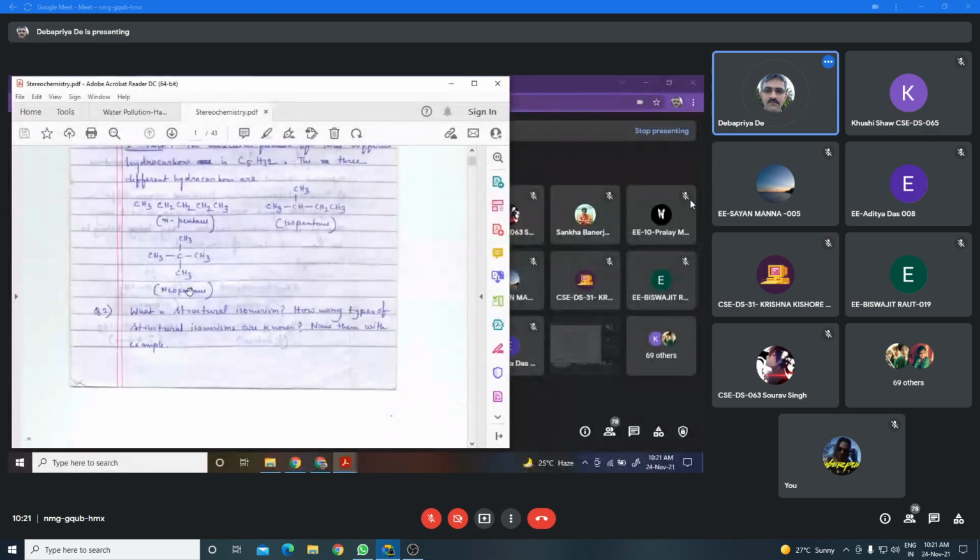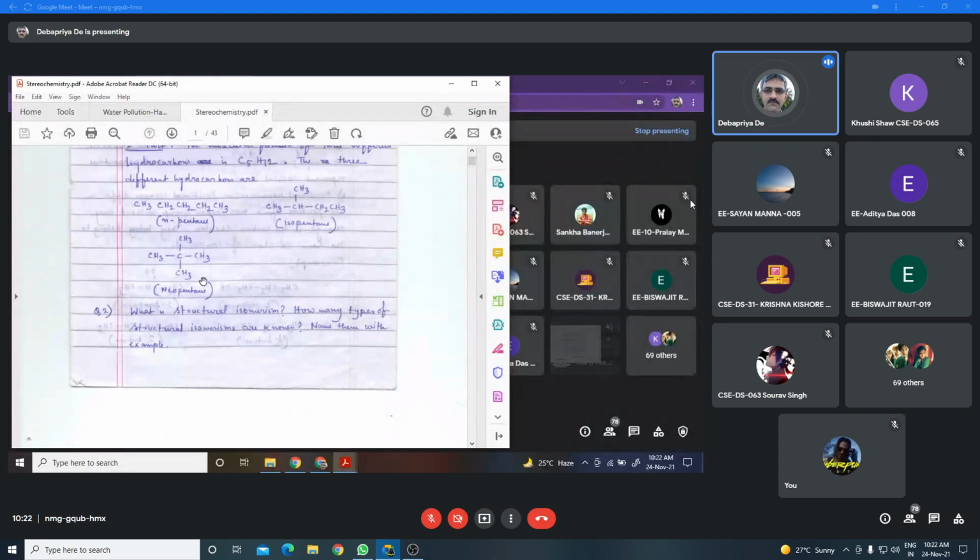The molecular formula of all these 3 hydrocarbons is the same, C5H12, but they form different compounds and their physical and chemical properties are different. Normal pentane, isopentane, and neopentane have different structural formulas.